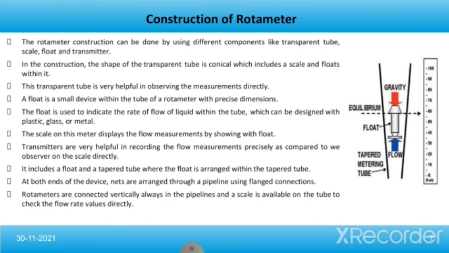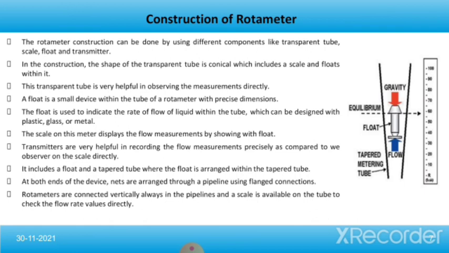A float is a small device within the tube of a rotameter with precise dimensions. The float is used to indicate the rate of flow of liquid within the tube, and it can be made of plastic, glass or metal. The scale on this meter displays the flow measurements by showing the position of the float. Transmitters are very helpful in recording the flow measurements precisely, as compared to observing the scale directly. It includes a float and a tapered tube where the float is arranged within the tapered tube. At both ends of the device, it is connected to a pipeline using flanged connections.